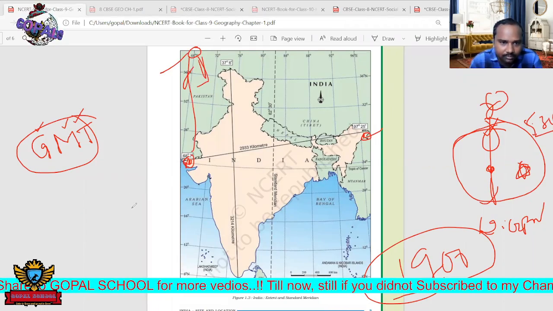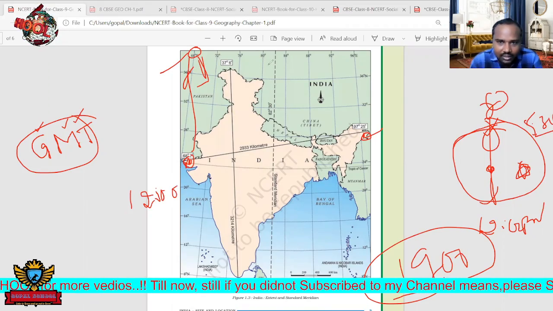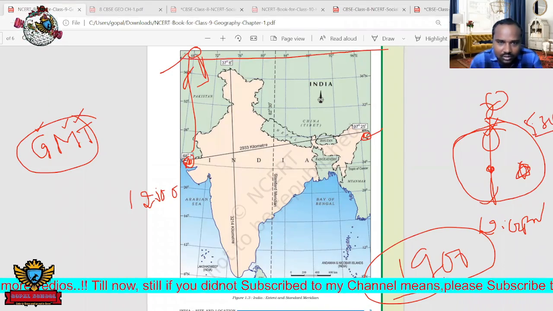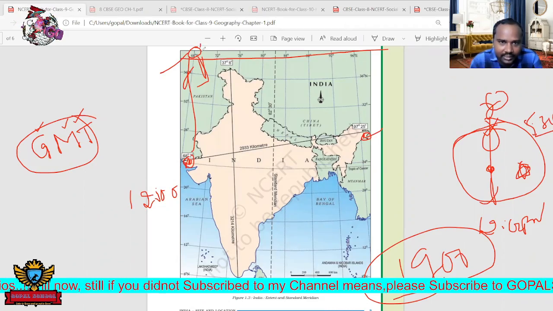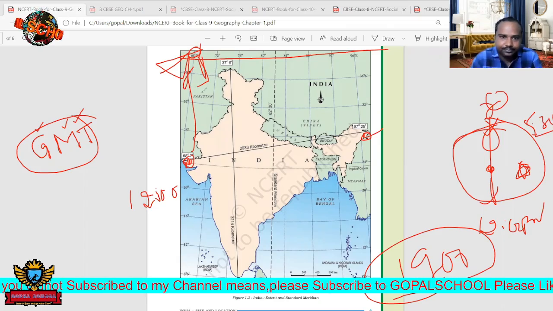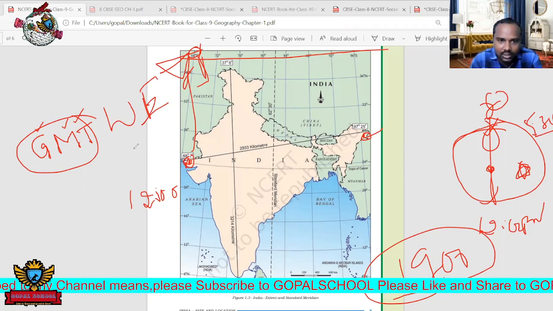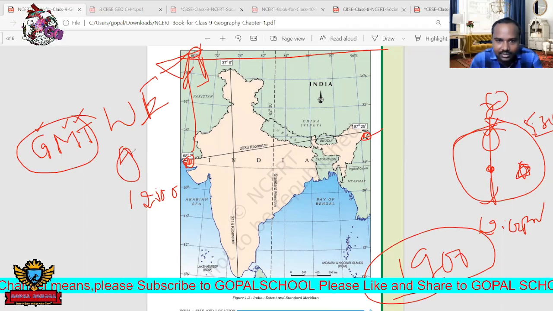They will get 12 p.m., 12 noon. But already the sun has come here. Always the sun is moving from this direction to this direction. But actually the sun is not moving. The earth is moving. Okay, the earth is moving from west to east. You know this from the lower classes, that is, in the 4th and 5th classes.